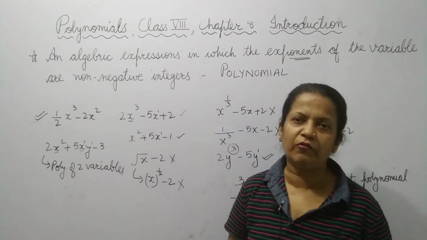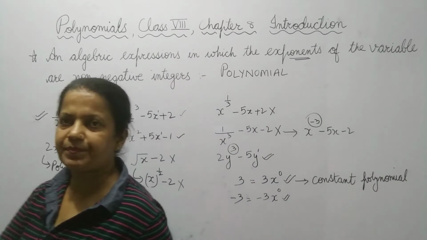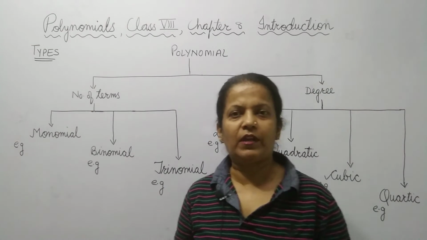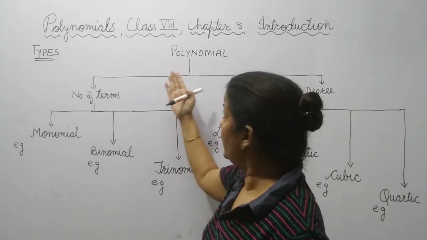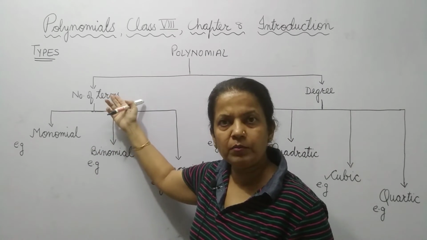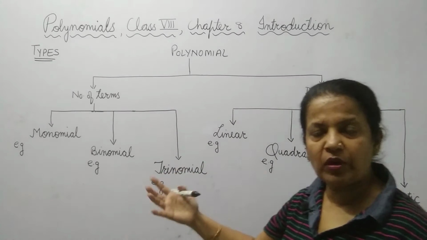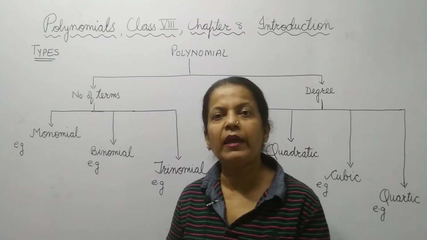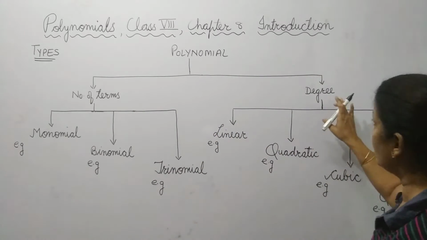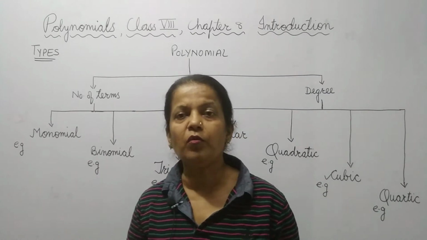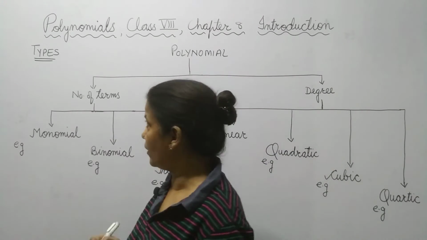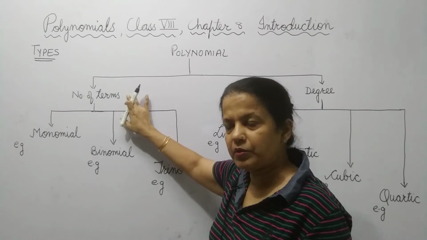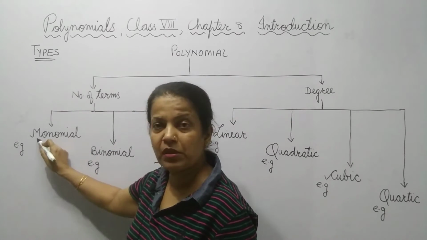Now we will discuss the different types of polynomials. The polynomial types depend upon the number of terms and the degree. Number of terms means how many terms that polynomial has, the algebraic expression having how many terms. And then the degree. Degree is related to power. We will discuss it. Let's go for the concept. First we will take the number of terms.